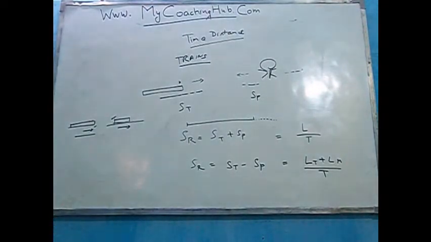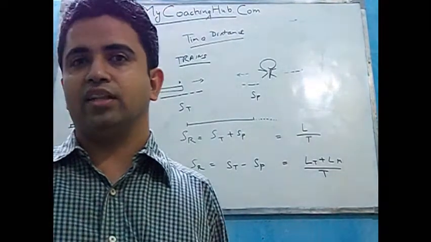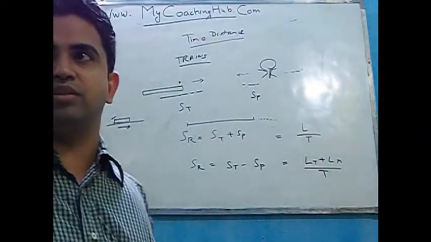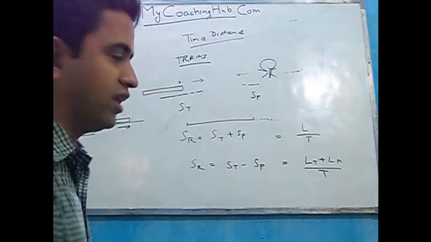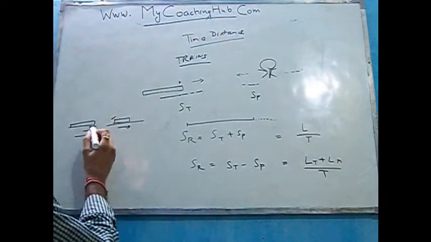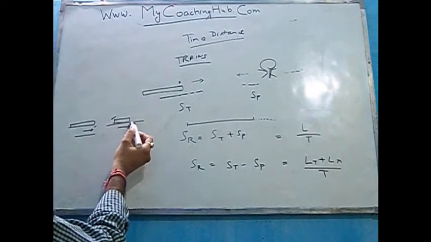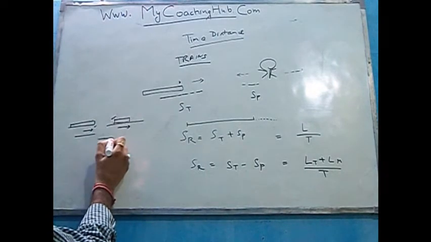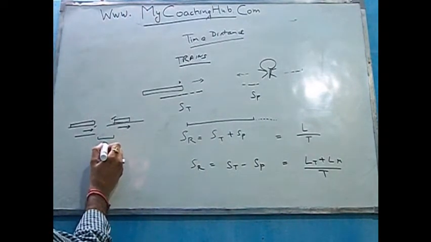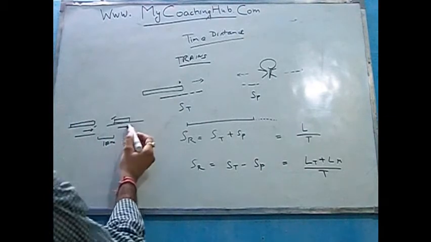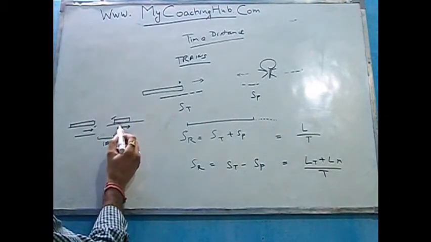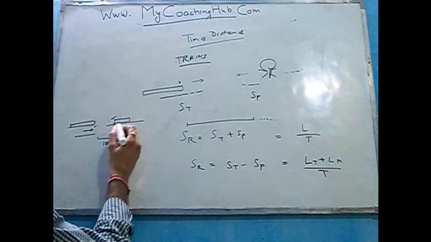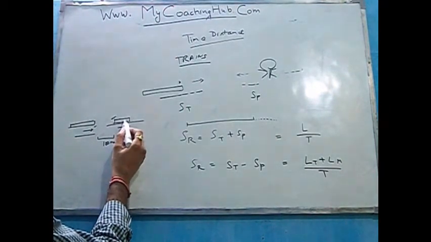Remember them, memorize the formulae and understand the concept. You should be very clear in the exam as to what we mean when we say something has crossed the other object. So to have this train cross this train, you will have to cover the total distance which is already there between them. Suppose this is 100 meters. You will have to cover the distance which is travelled by this train further from this 100 meters also, and apart from that you will have to cover the length of the train also.